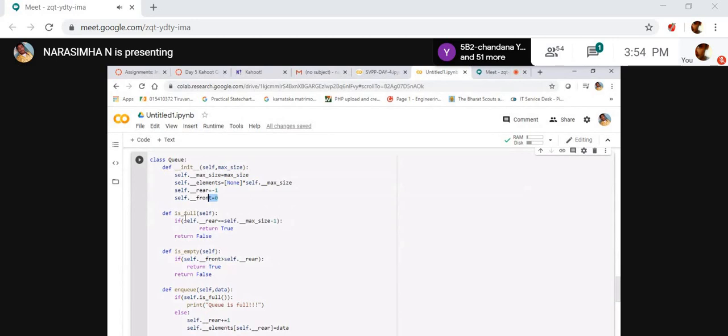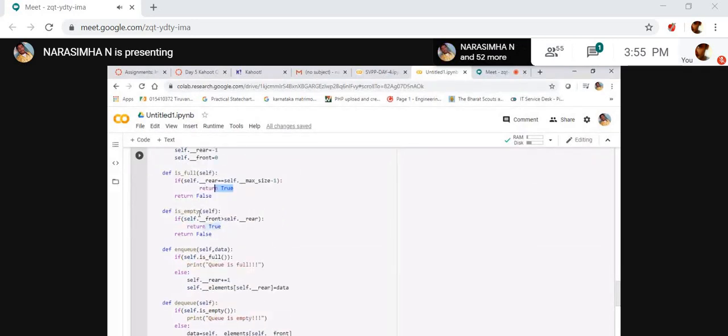Now, is full: the queue is full. How is the queue full? Rear equal to maximum size -1. Then it returns true. Why? Because now the queue is full.